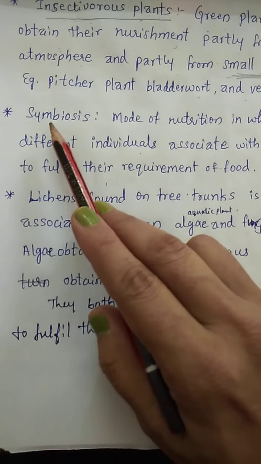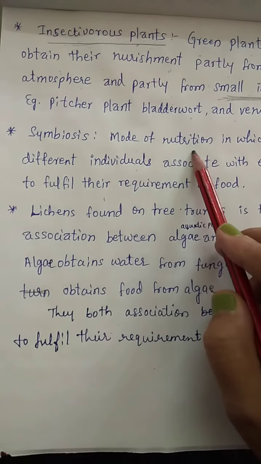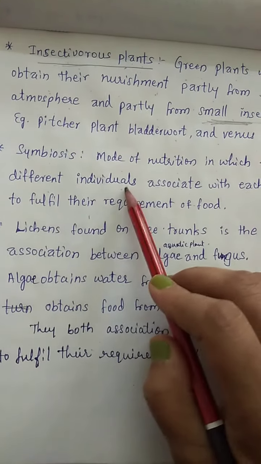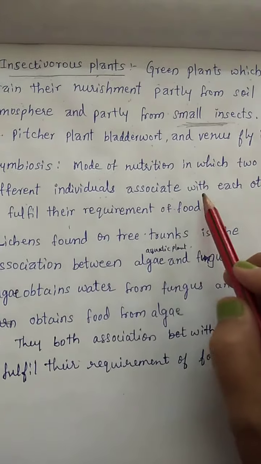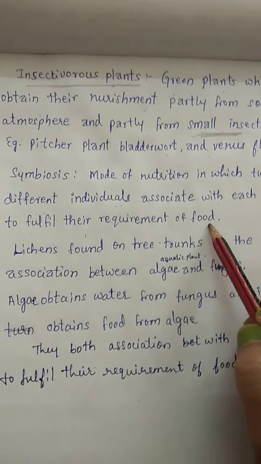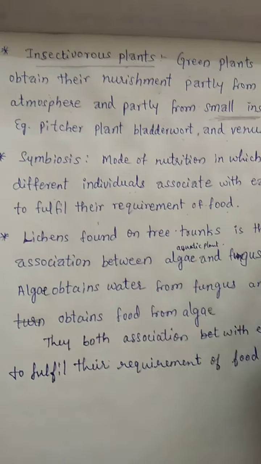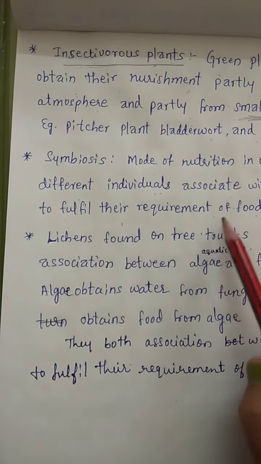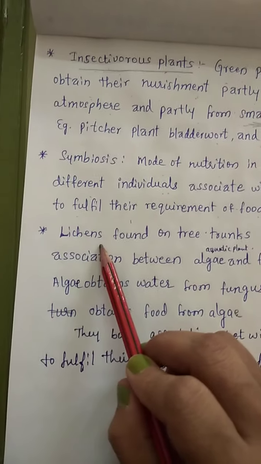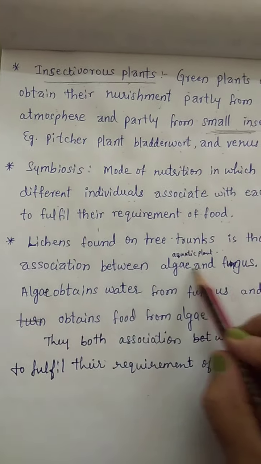Now let's know about symbiosis. Symbiosis is a mode of nutrition in which two different individuals associate with each other to fulfill their requirement of food. For example, lichens found on tree trunks are an association between algae and fungus.